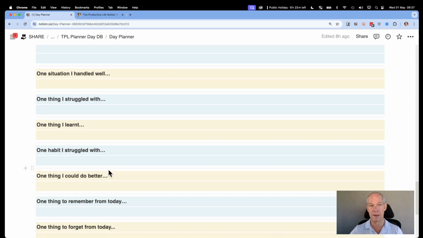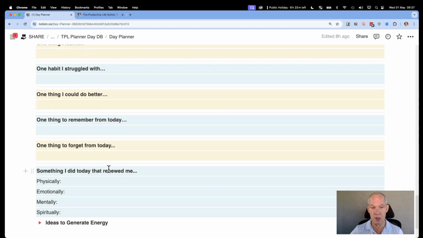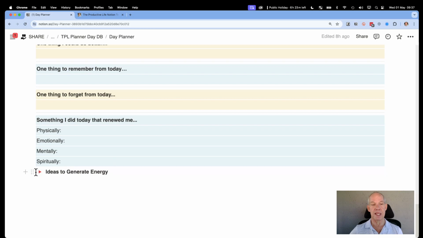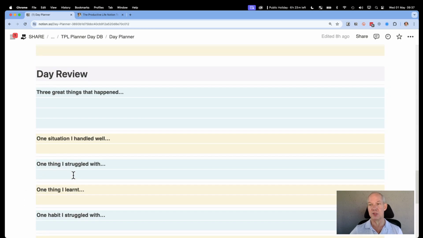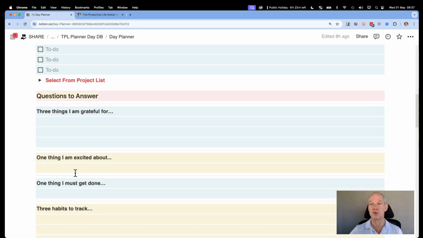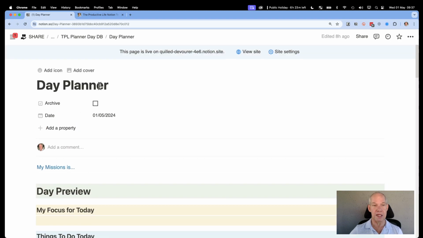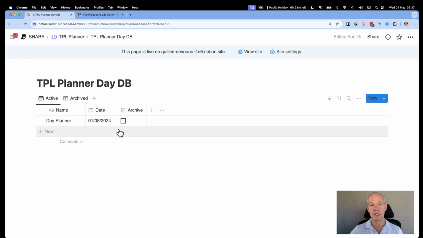What are the great things that happened? What are some of the things you handled well that you can improve, things you've learnt? And at the end, there'll be some ideas you can think of to track and generate energy in the next day. And so that's the day planner.